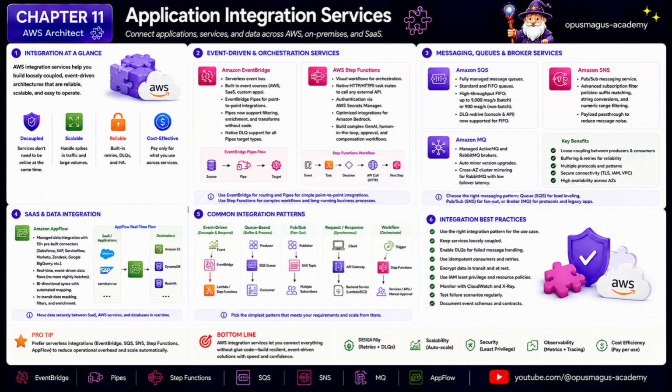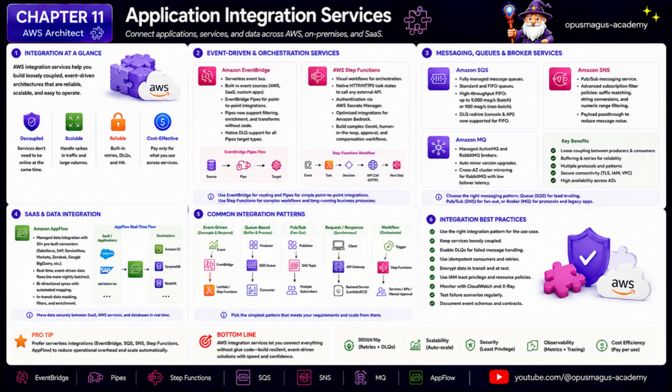AppFlow handles SaaS and data integration. It connects AWS with external SaaS systems such as Salesforce, ServiceNow, SAP, and other enterprise platforms. Instead of building custom polling jobs or brittle scripts, teams can create managed flows that move data between SaaS platforms, S3, Redshift, and operational targets. Modern AppFlow patterns are increasingly event-driven and near real-time, which makes it more useful for operational data movement and data platform ingestion.